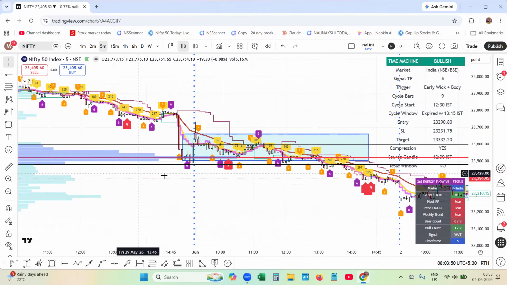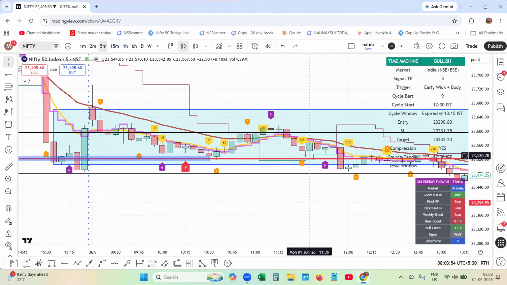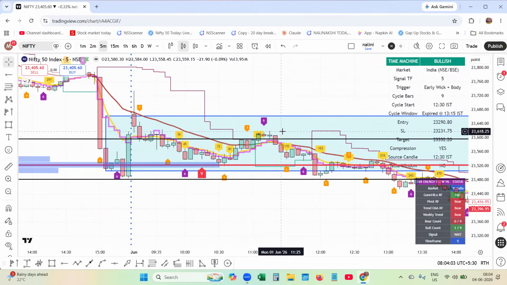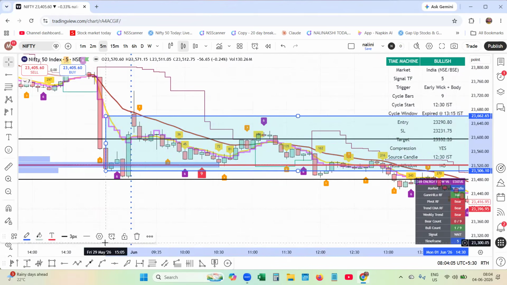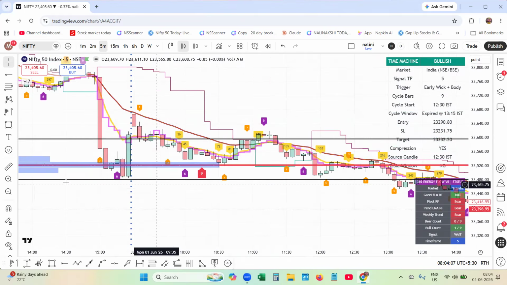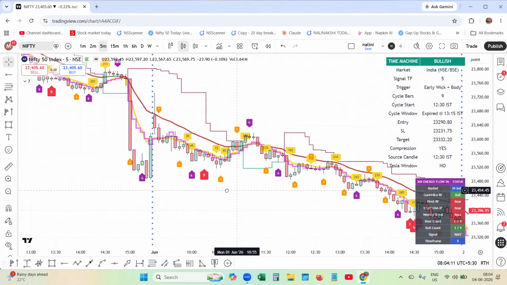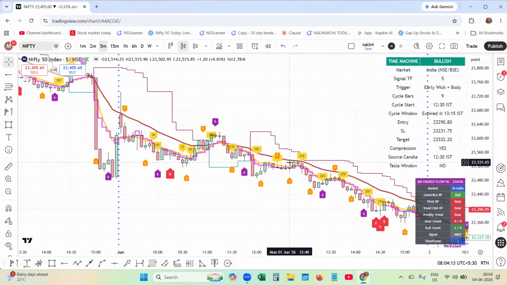But with the help of this GAN halo and the Tesla timing, you can make out the pressure is building towards the downside. Range filter is crossing over to the downside. Let me take out all the drawings, then everything will be clear. So here everything becomes clear and the price started moving down.